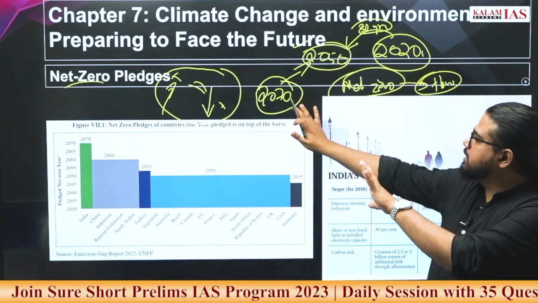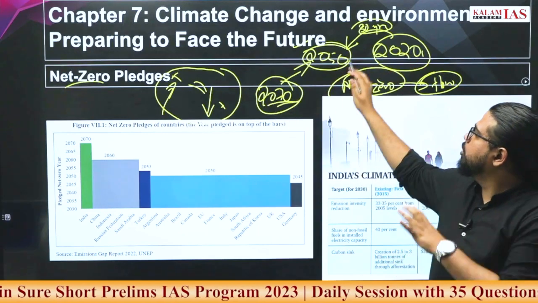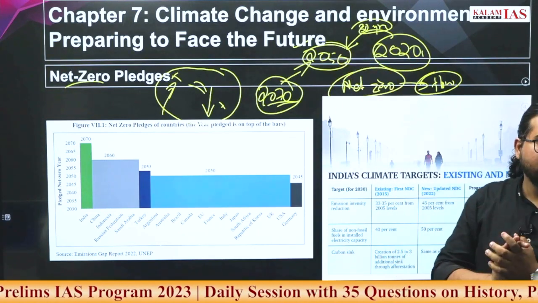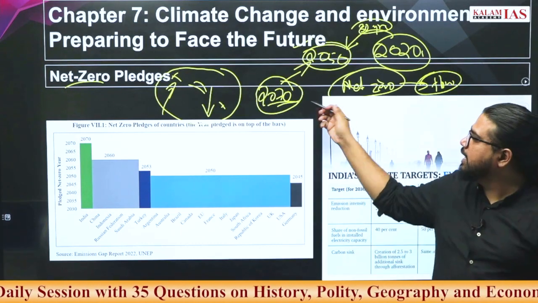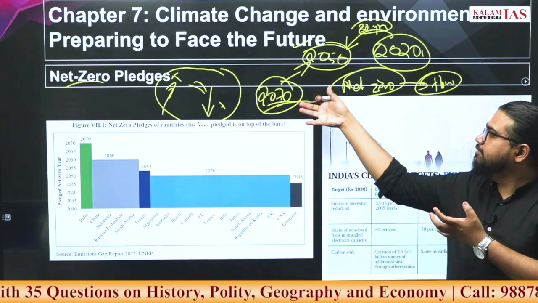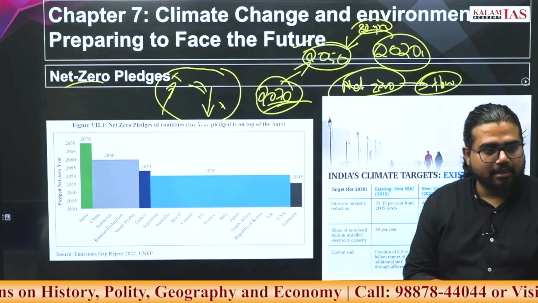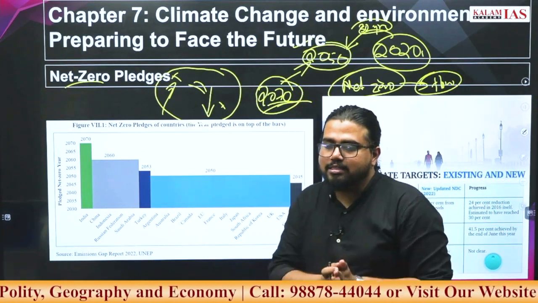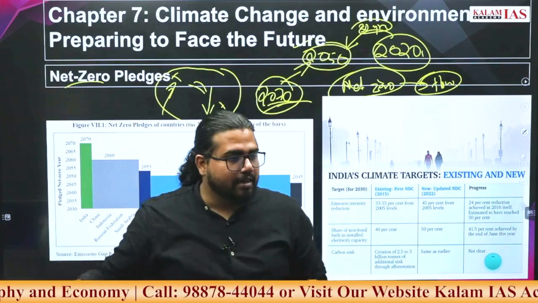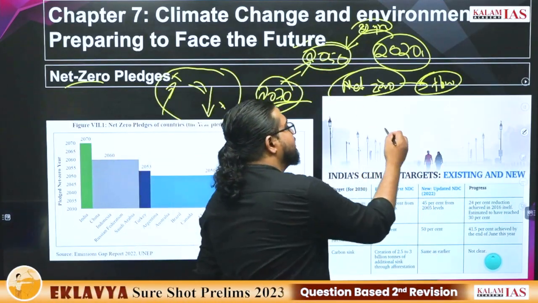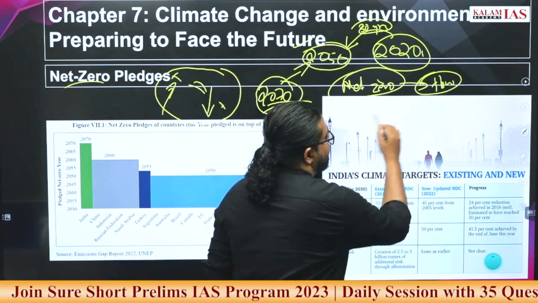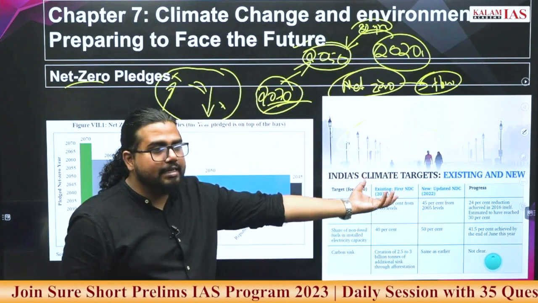So these were some objections why India was not so happy or not so appreciative about the 2050 or mid-century net zero emission target, and India has come up with a 2070 net zero target. Now, despite India keeping these net zero targets at a very long period, India has ambitiously expanded its NDC targets or INDC targets. What are our new INDC targets?